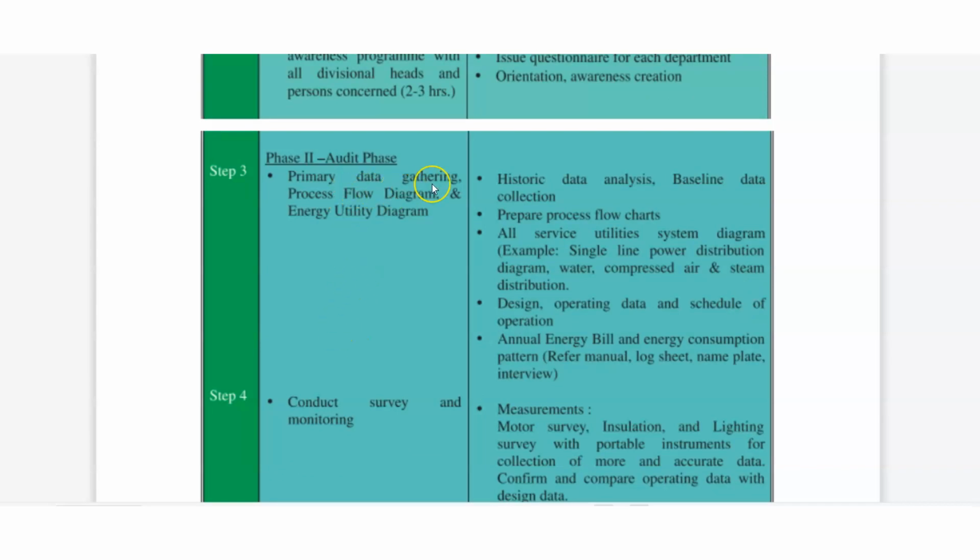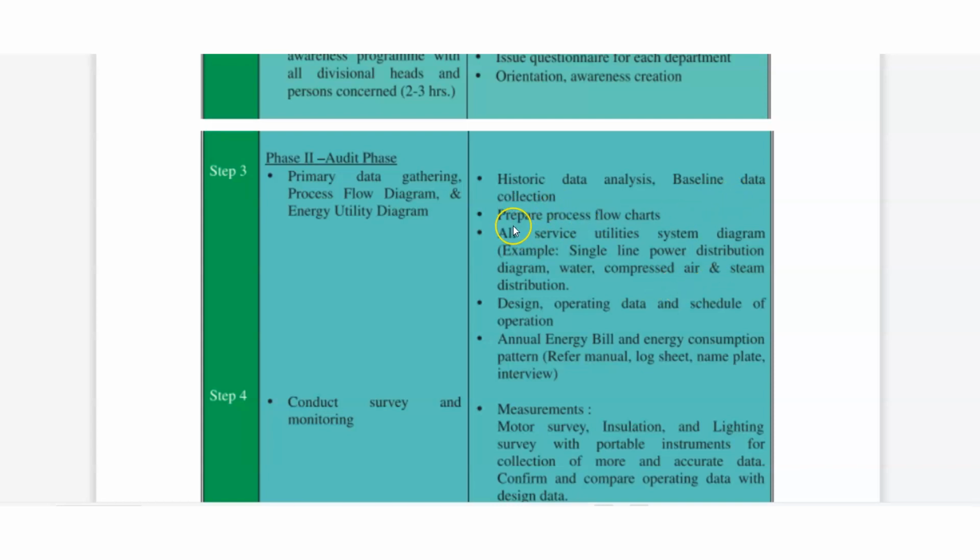In step 3, we will do primary data gathering, a process flow diagram and an energy utility diagram. Here we will gather the data that are required, and we will make a process flow diagram or energy utility diagram based on our requirement or the company's requirement. Which type of company requires which type of diagram, that we will do here. With the help of this we will get historic data analysis. Historic data means what previously happened in that industry.